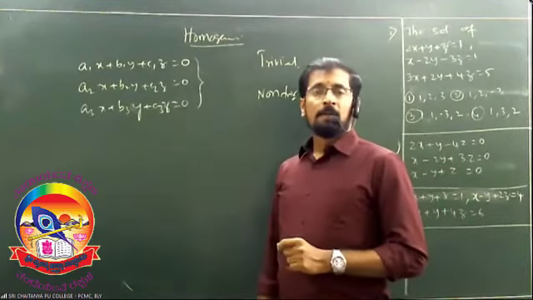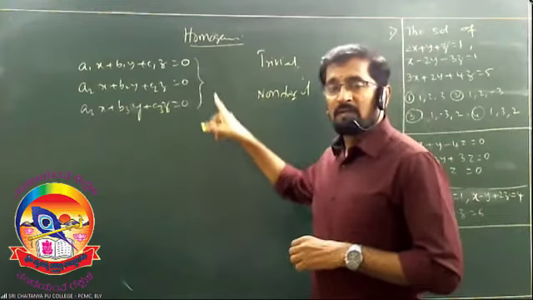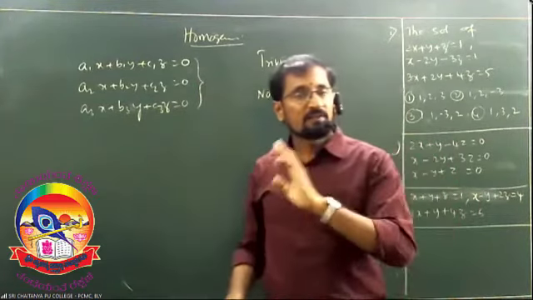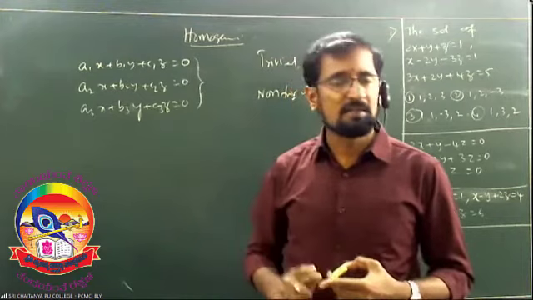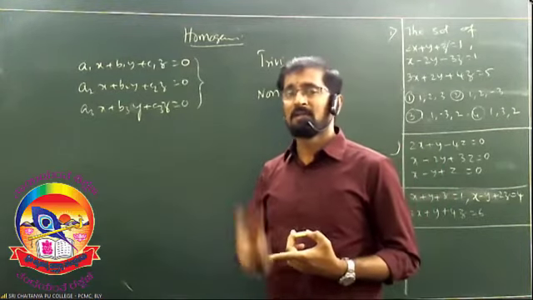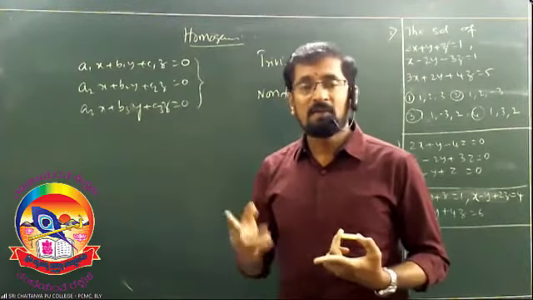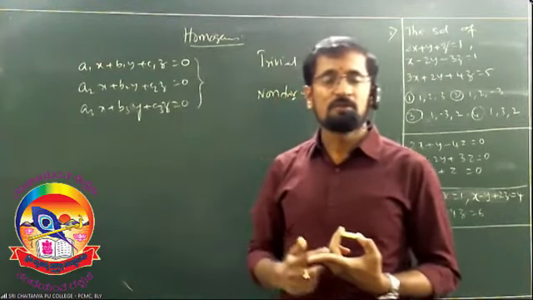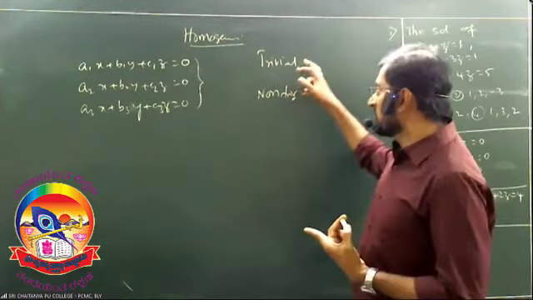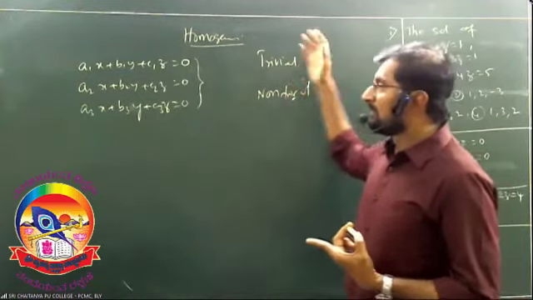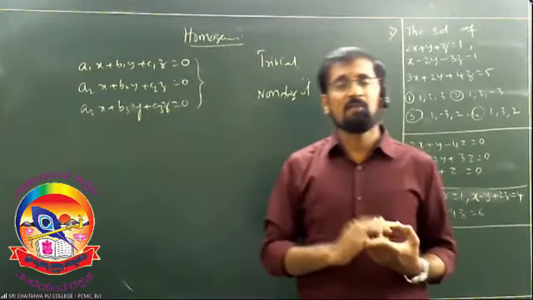Okay. Now this system is always consistent. Every homogeneous system is always consistent. The second point, and the third point. Why? Because if it is consistent, it should have a solution. So the solutions of homogeneous system are called trivial and non-trivial.